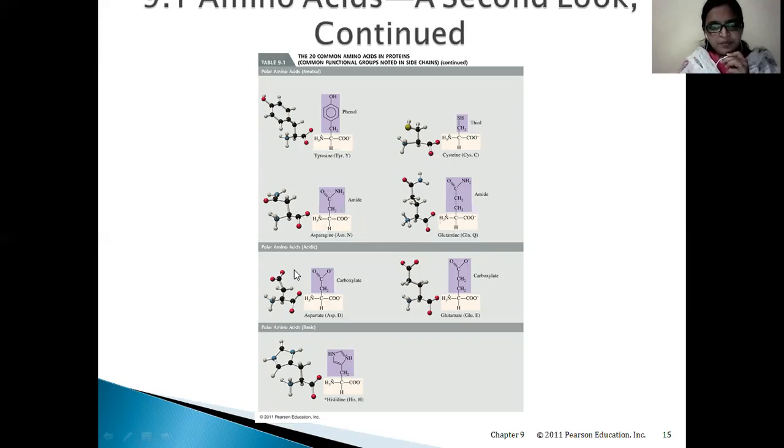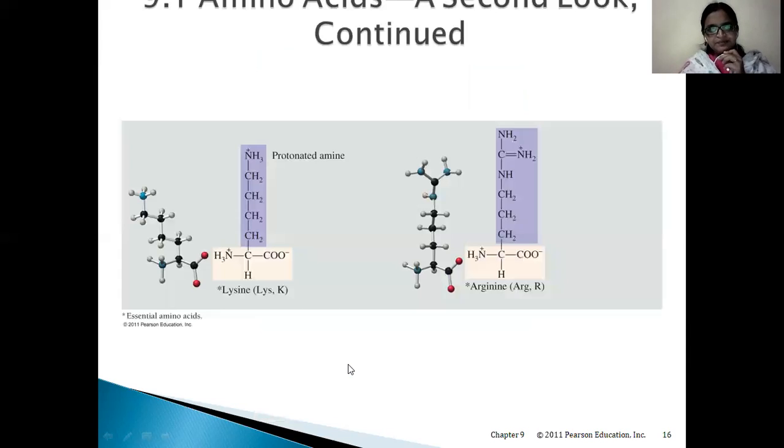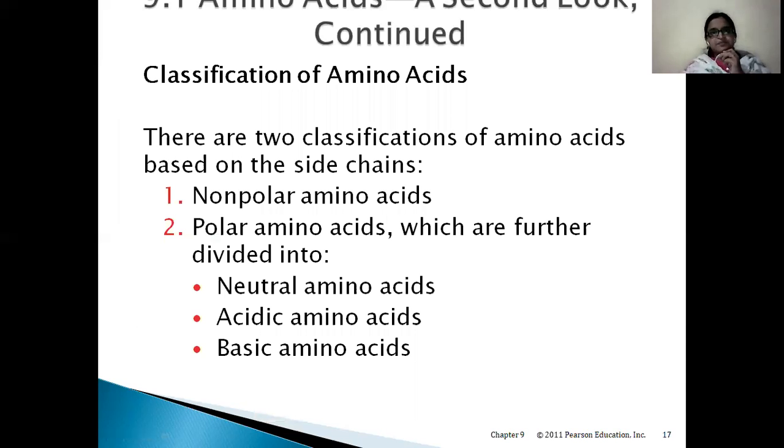Next, acidic amino acids: aspartic acid and glutamic acid. Coming to basic amino acids: histidine, lysine, and arginine. So these are the different types of amino acids based on categorization: polar, non-polar, acidic, and basic. Four categories, we have seen their structures and their scientific names. Next, the same thing in a more clear way.